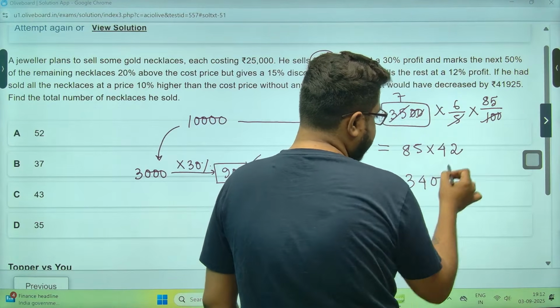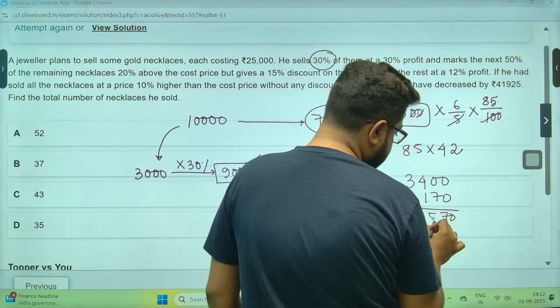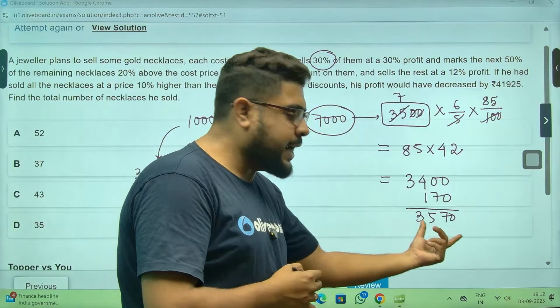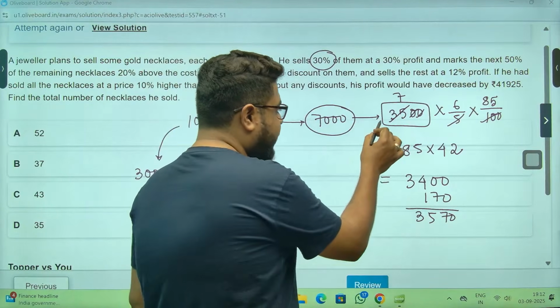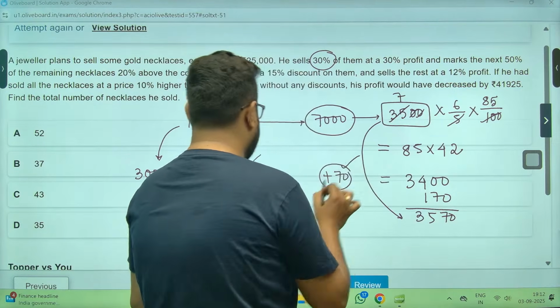85 into 2s are 170. 70, 35. Okay. So 3,500 rupees, selling it for 3,570. So profit is how much, sir? 70 rupees profit, sir. Remember.